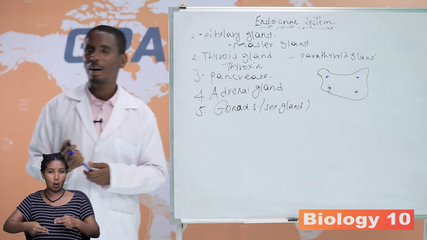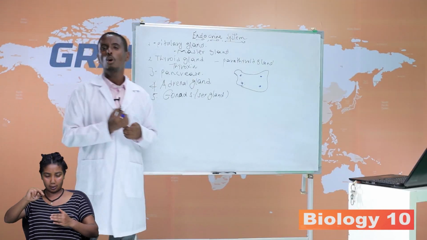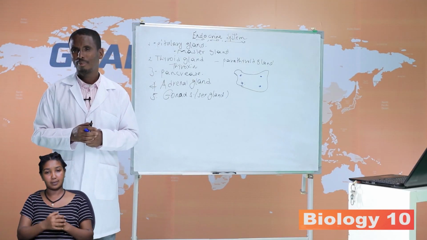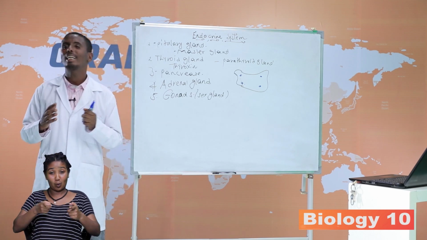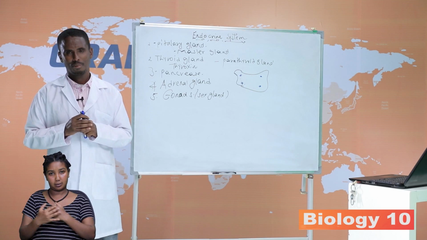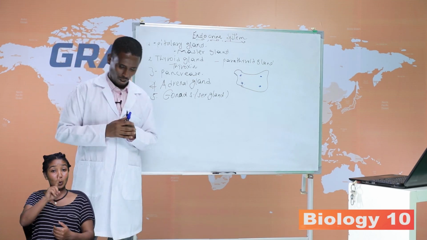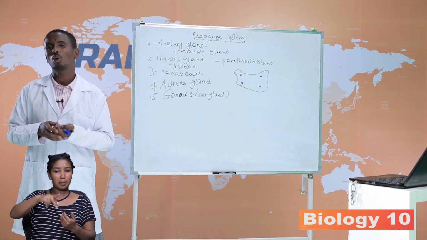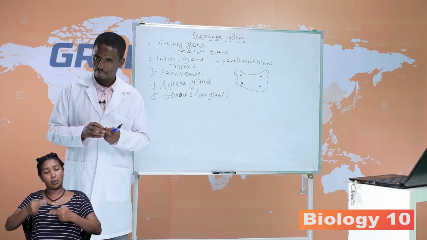What is the role of parathormone? The role of parathormone is to control calcium level in the blood. The question is, how does parathyroid hormone control the calcium level in the blood?